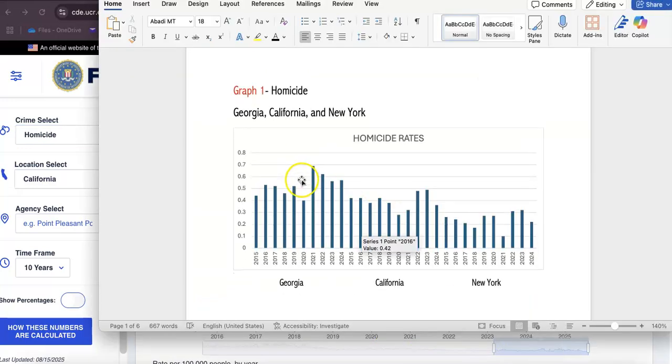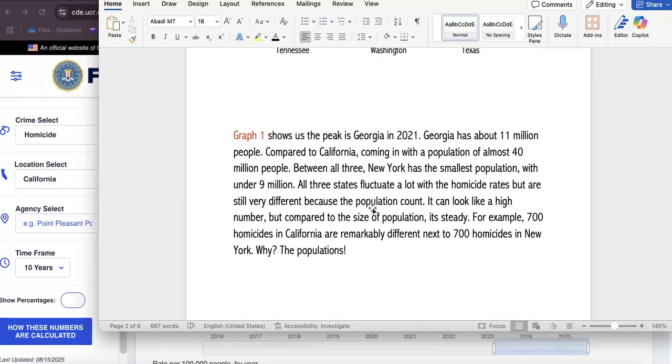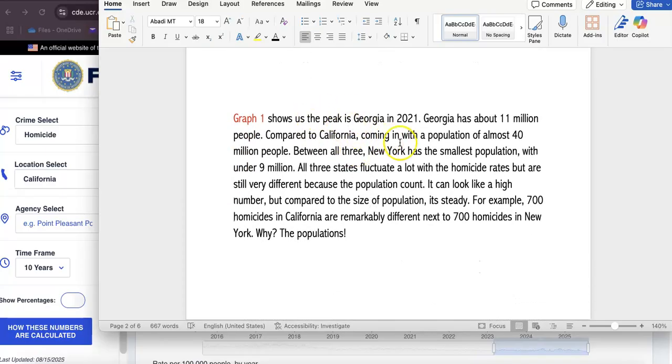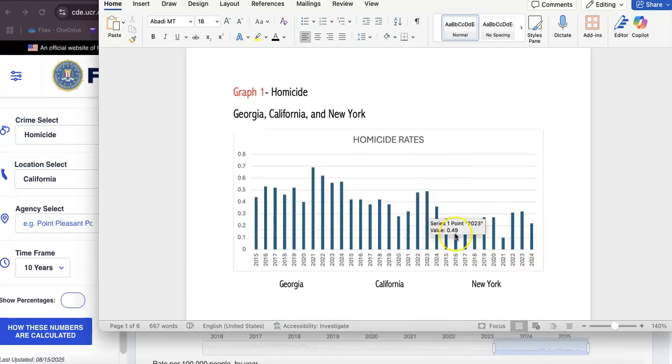So I did homicide for the first one, as we see here, in Georgia, California, and New York. With that being said, it shows us that the peak is in Georgia in 2021. They have about 11 million people compared to California, who has about 40 million people. Between the three, New York has the smallest population, just under 9 million right over here.